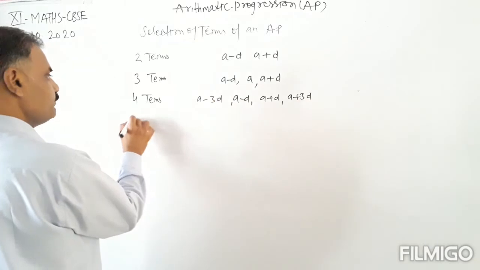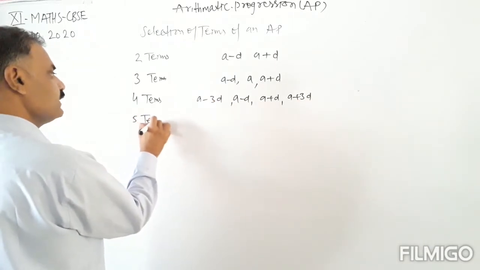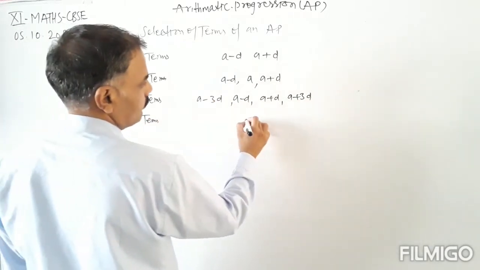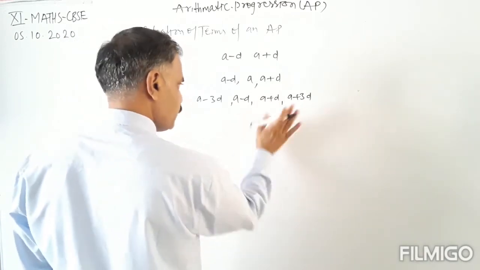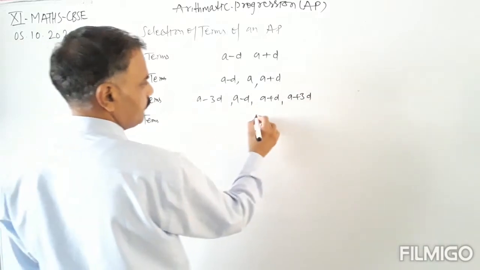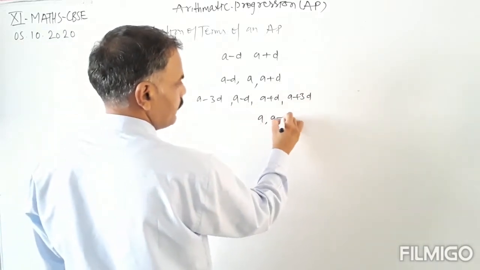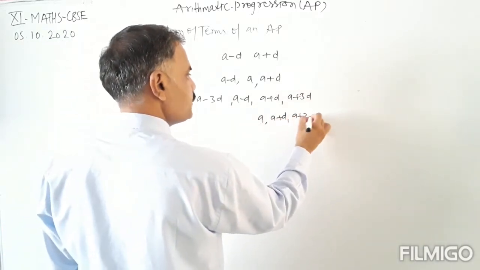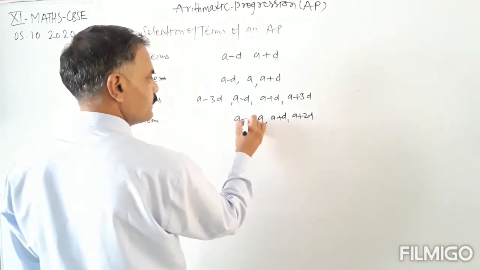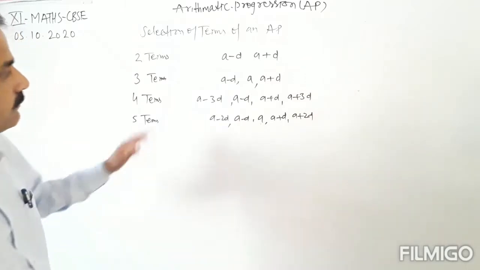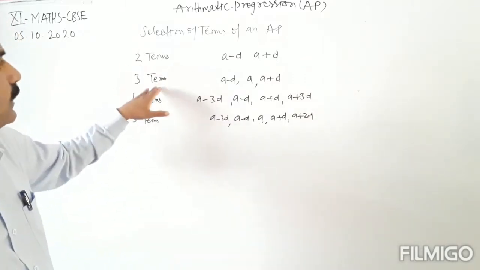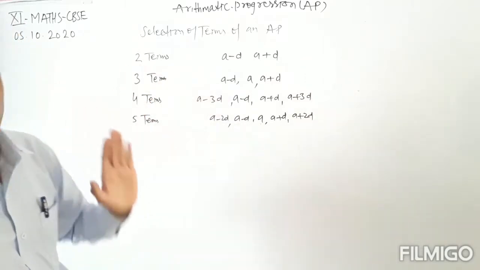And if we are selecting 5 terms, then the 5 terms are a, a plus d, a plus 2d, a minus d, and a minus 2d. So in this way we can select 2 terms, 3 terms, 4 terms, and 5 terms.